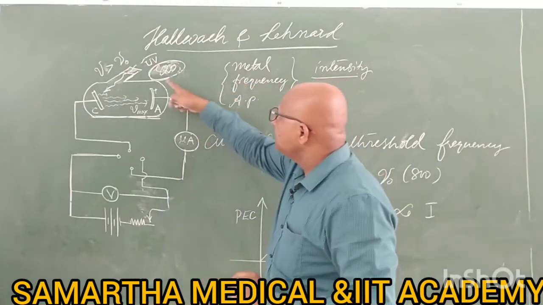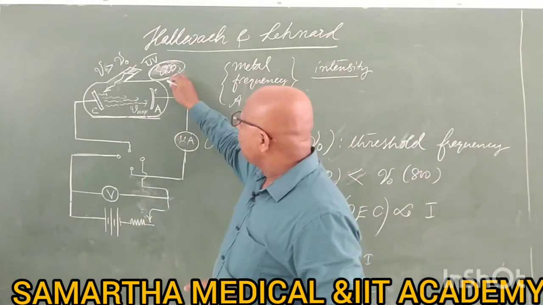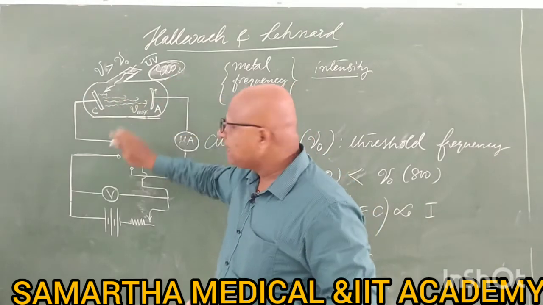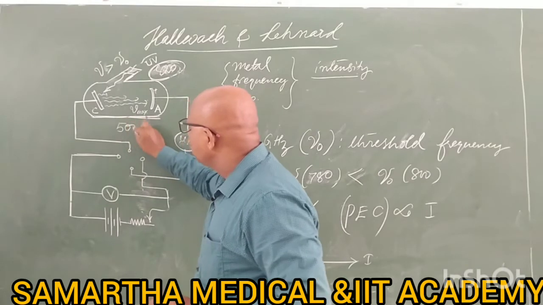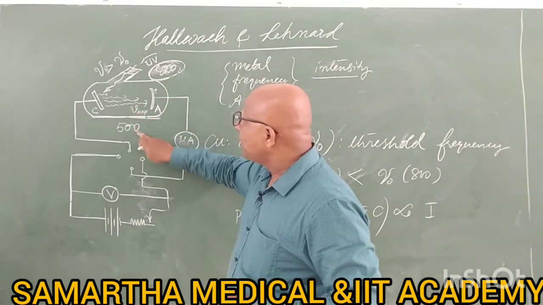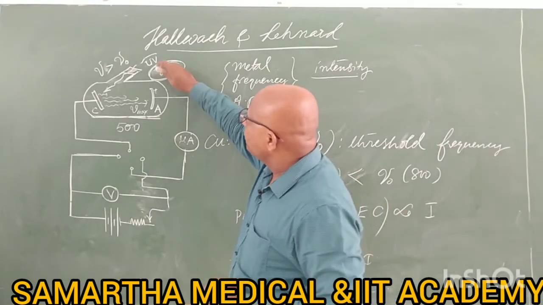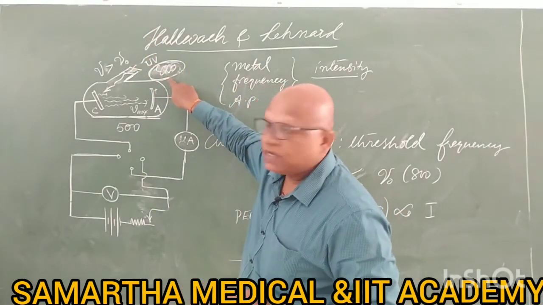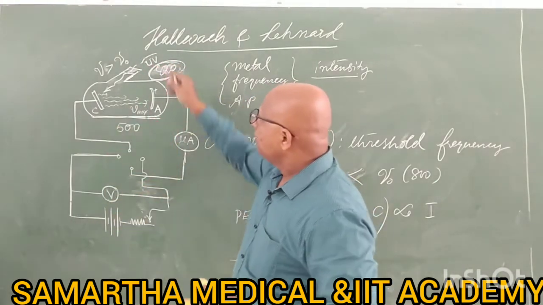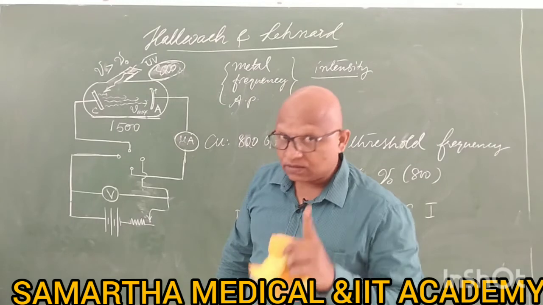But how come, by increasing the intensity, photoelectric current is increased? That is very simple. You are using 820 gigahertz, which is more than the threshold frequency. Some of the electrons are released, say 500 electrons are released. You are using weak light, and in those 500 electrons the current produced is very small, because the number of electrons is small. Now you increased the brightness, not the frequency. Frequency is still 820, but you have increased the brightness. Since you have used more brightness, now 1500 electrons are released. Are you getting the point?